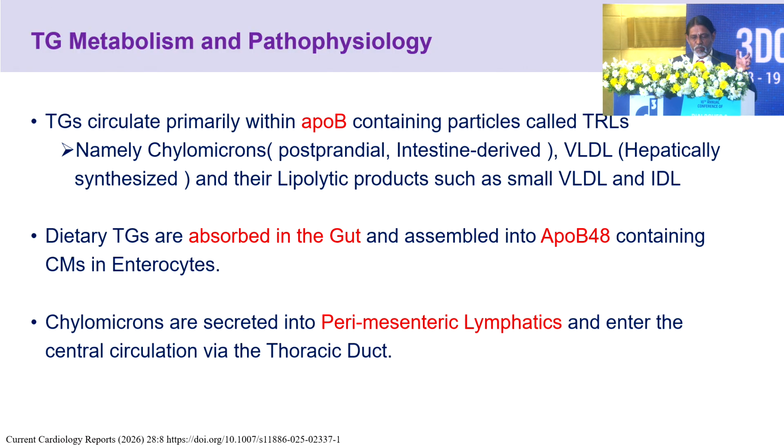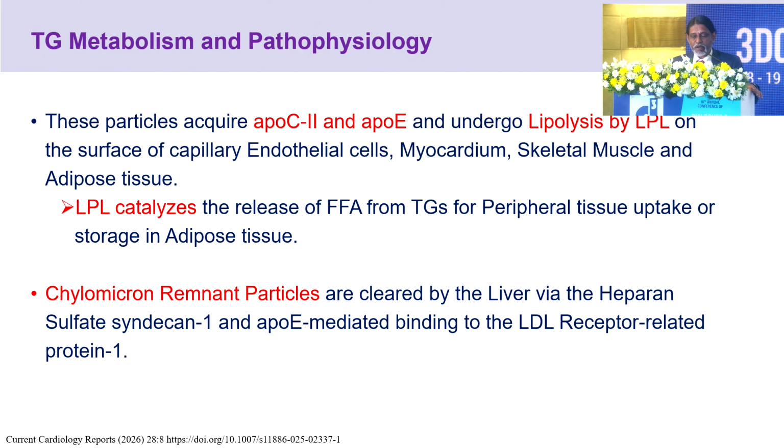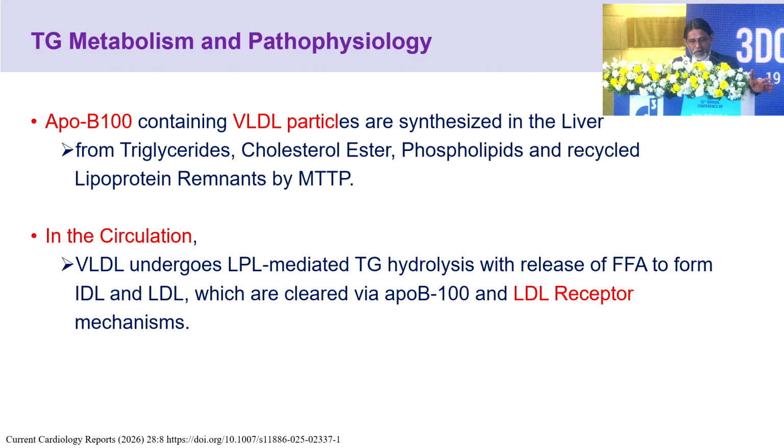Triglyceride metabolism: it circulates primarily as ApoB-containing particles. Dietary triglycerides are absorbed in the gut, and chylomicrons are secreted into the lymphatics and carried away by the thoracic duct, wherein they acquire ApoC2 as well as ApoE. LPL catalyzes the release of free fatty acids, and chylomicron remnant particles are cleared by the liver via the ApoE and LDL receptor protein mediated pathway.